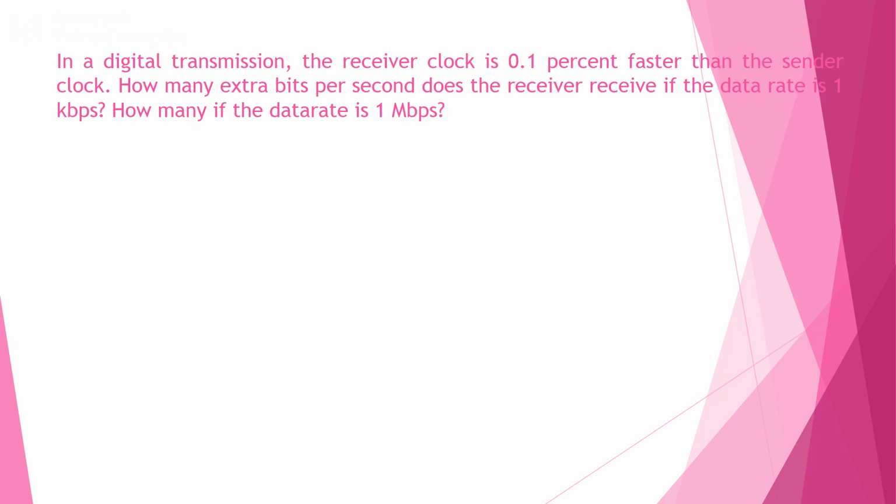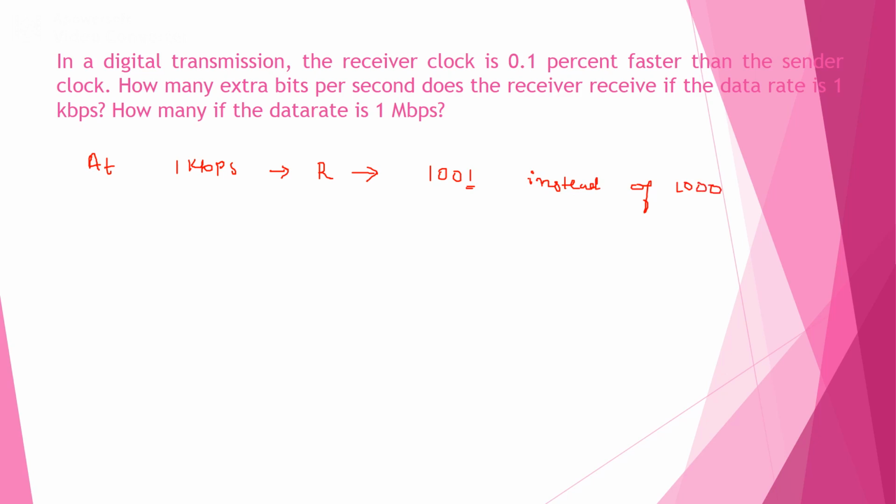At 1 kilobit per second, the receiver receives 1 extra bit, 1001 instead of 1000 bits.